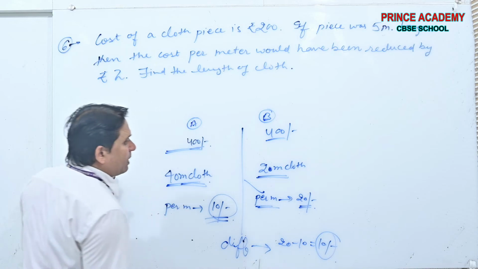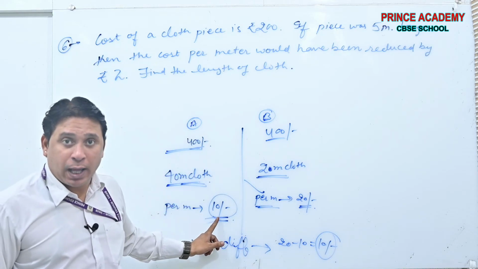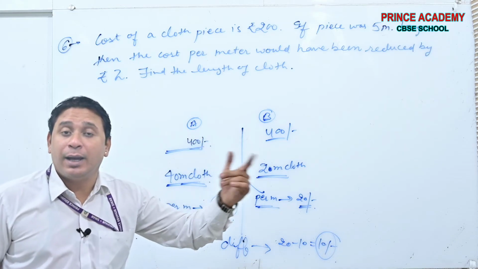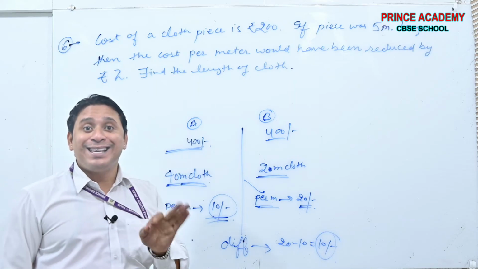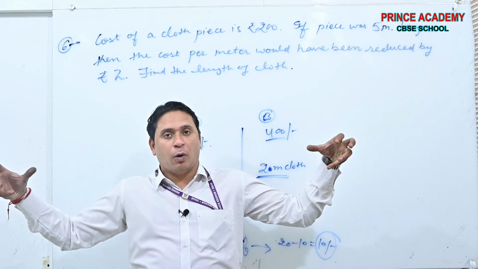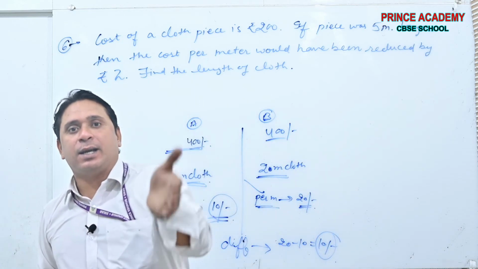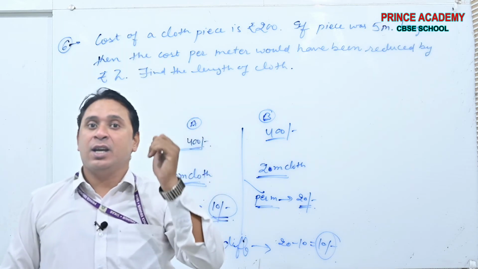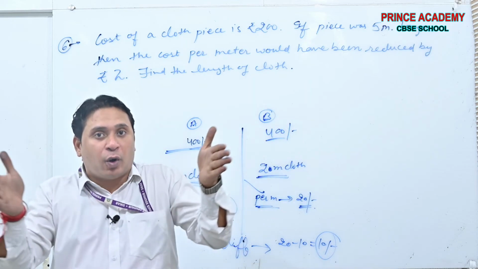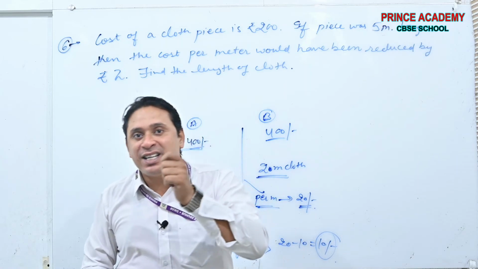Yes or no? See beta, if the length is longer, the per meter cost is smaller. If the length is smaller, the per meter cost is larger. Yes or no? This is the question. If we increase the length of the cloth, keeping the cost the same, the per meter cost decreases. If we decrease the length of cloth for the same cost, the per meter cost increases.